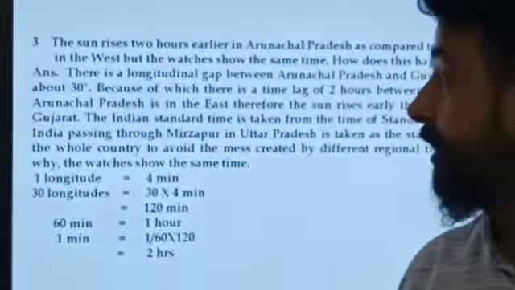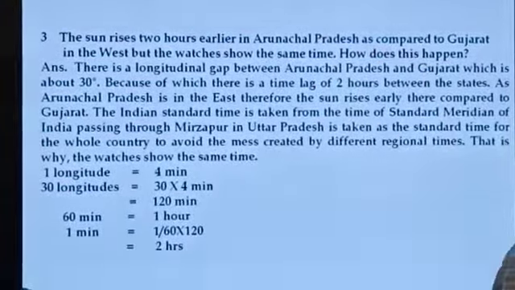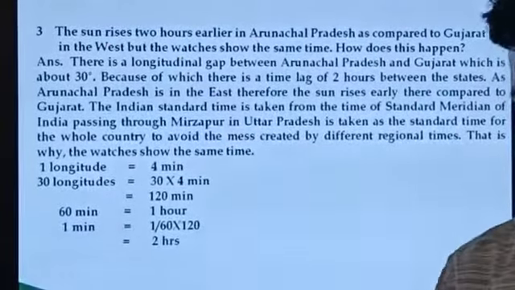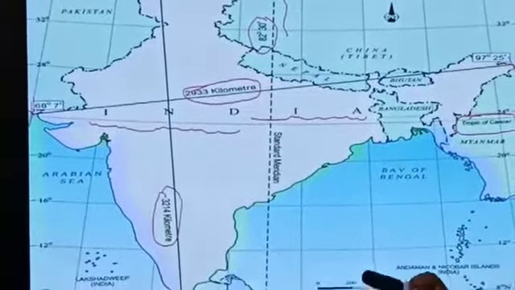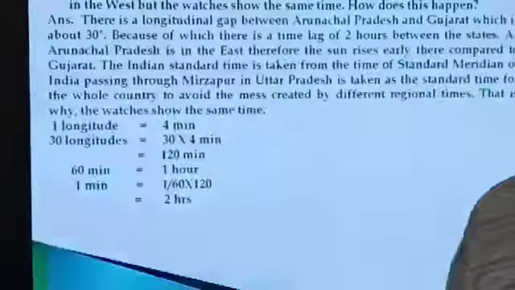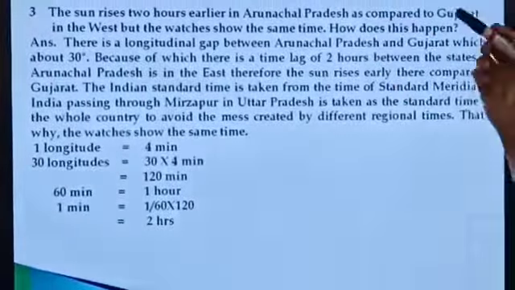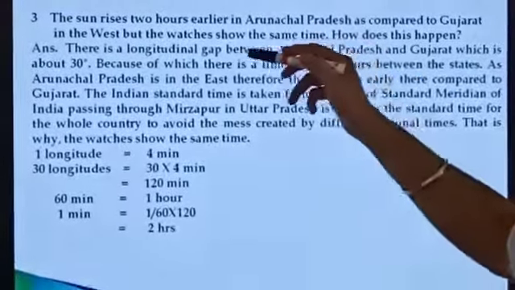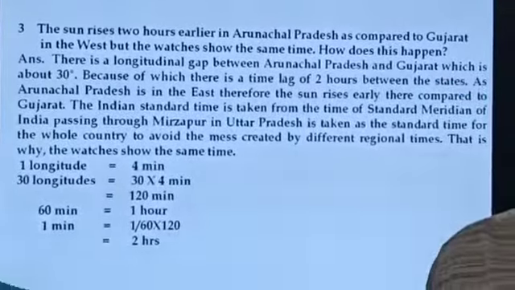Now next is: the sun rises 2 hours earlier in Arunachal Pradesh as compared to Gujarat in the west. So I want to show you on the map. Here is Gujarat, this is west direction. Here is Arunachal Pradesh, this is east direction. And what have they asked? The sun rises 2 hours earlier in Arunachal Pradesh as compared to Gujarat in the west, but the watches show the same time. How does this happen?